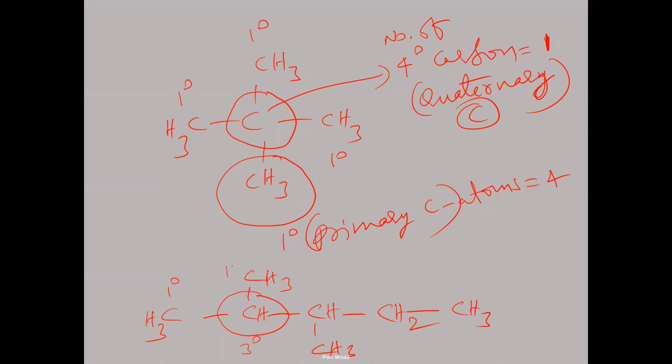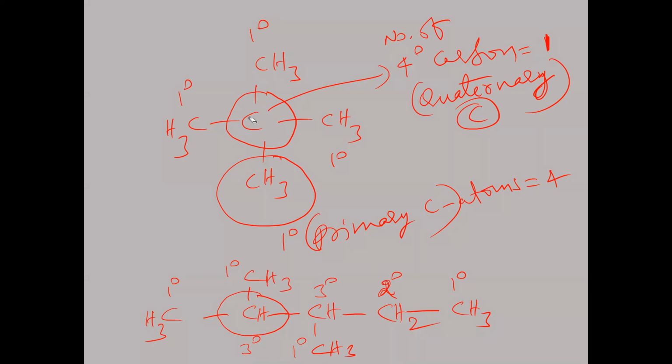This one, 1 degree carbon atom. This one is attached directly to 1, 2, 3 carbons, so again 3 degree carbon. This one, 1 degree carbon. This one, 2 degree carbon atom. Why is it a 2 degree carbon atom? This carbon is directly attached to one carbon this side, one carbon this side. That's why 2 degree carbon atom. This one, 1 degree carbon. So primary carbon, secondary carbon, tertiary carbon. And in the earlier compound it is quaternary carbon, 4 degree carbon.